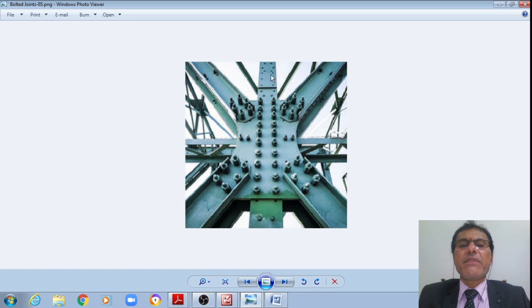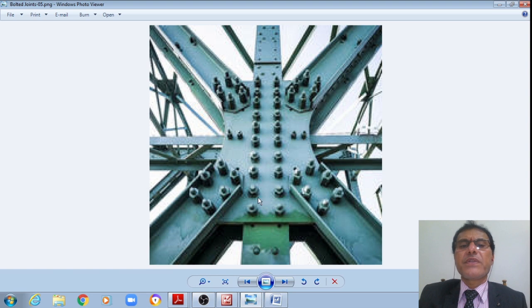Now I'm showing another schematic where a compression member is provided by means of a gusset plate, from where I do have the cross bracing. This bracing and this bracing both are meeting here, therefore it is called the cross bracing. This is a column section. These are provided by means of high strength friction grip bolts, and these members are provided by means of two channels back to back.